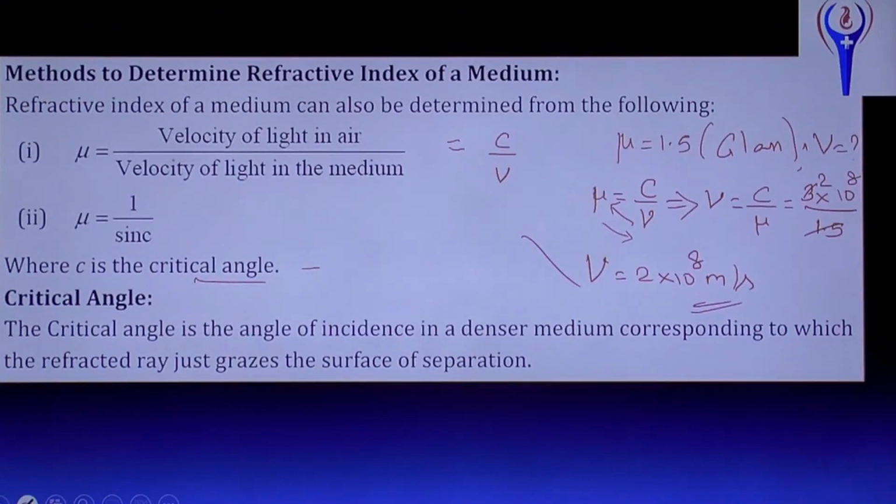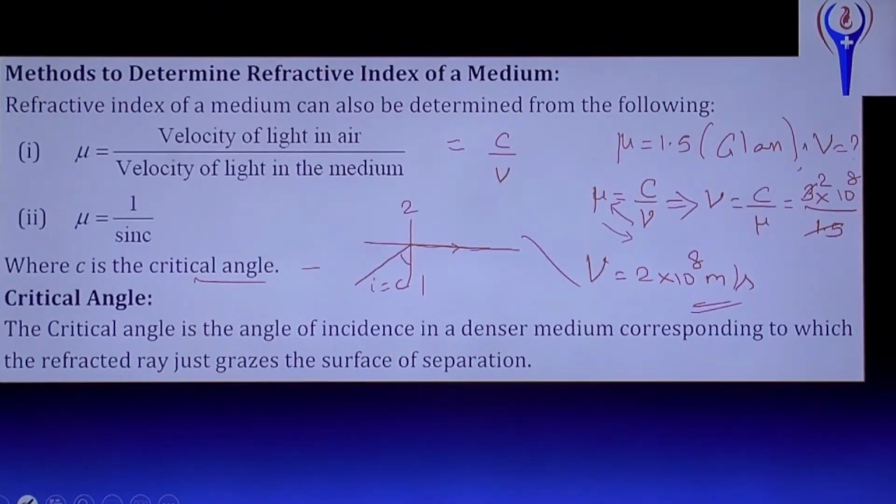This is medium 2 and medium 1, and light is incident on the medium such that the angle of incidence equals the critical angle. Then light will refract like this.